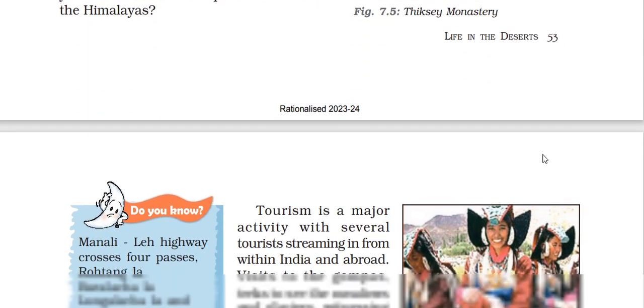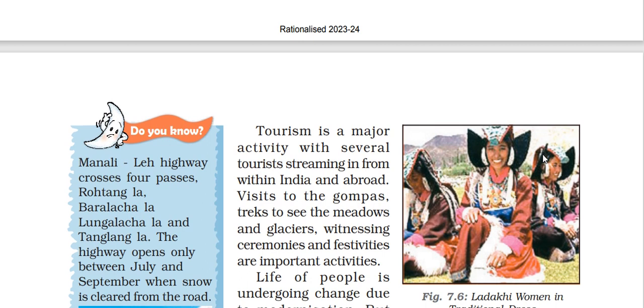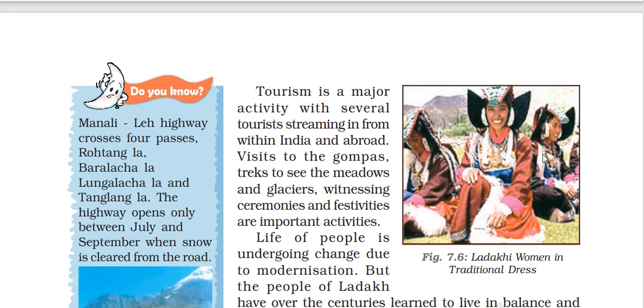Tourism is a major activity with several tourists streaming in from within India and abroad. Visits to the gompas, treks to see the meadows and glaciers, and witnessing ceremonies and festivities are the important activities.